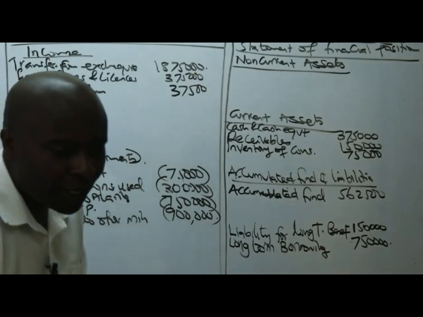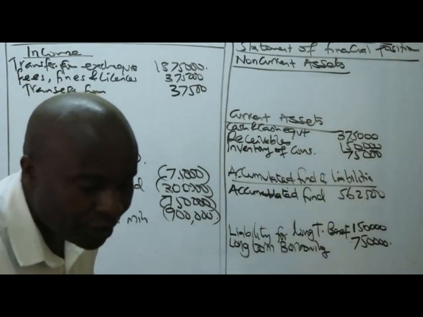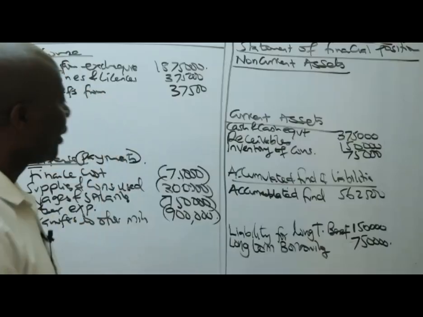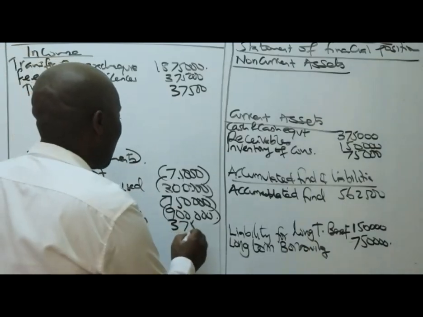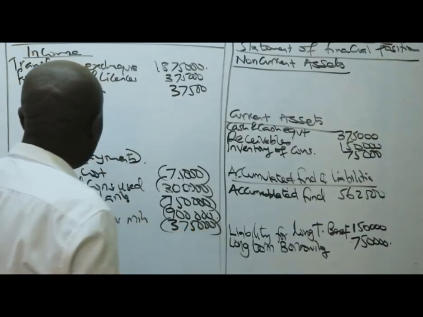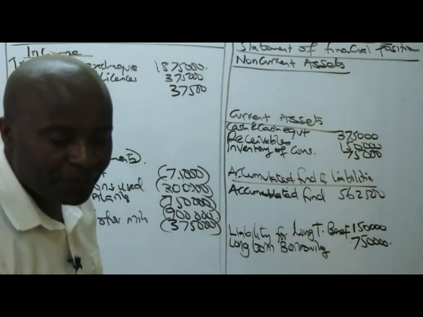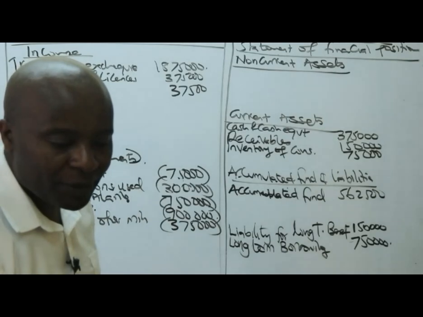So transfers to other ministries of 375,000. It's a cash outflow. So I have to put it in brackets like that, right?